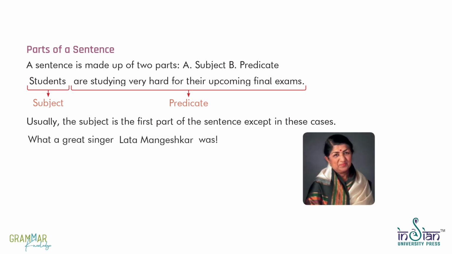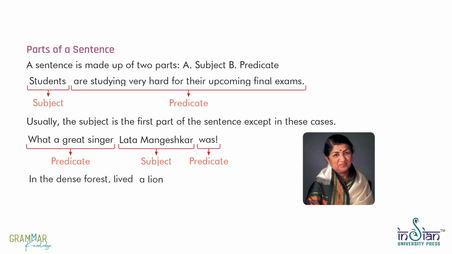What a great singer Lata Mangeshkar was. What a great singer: predicate. Lata Mangeshkar: subject. Was: predicate. In the dense forest lived a lion. In the dense forest lived: predicate. A lion: subject.